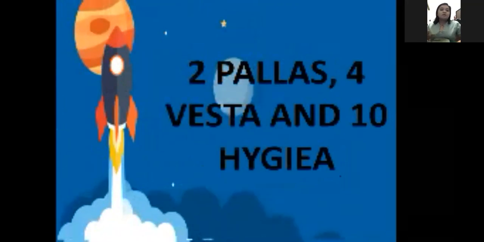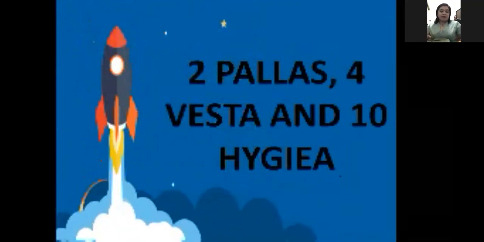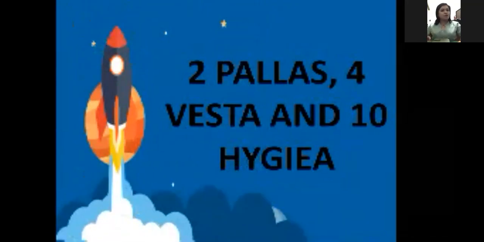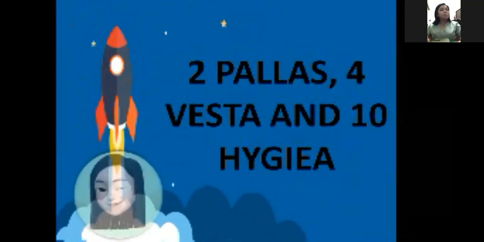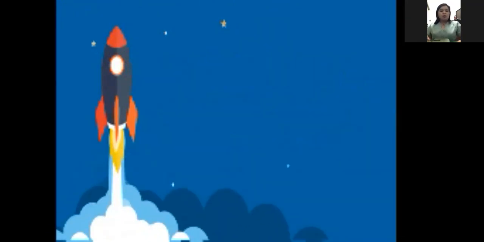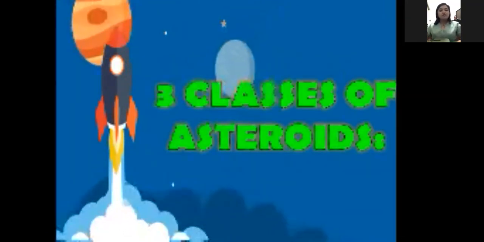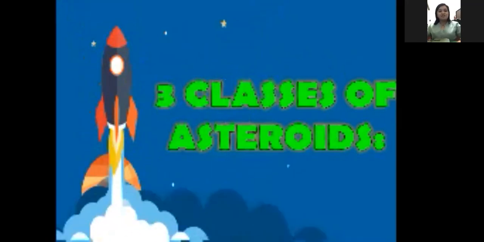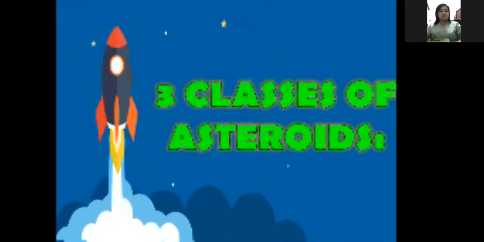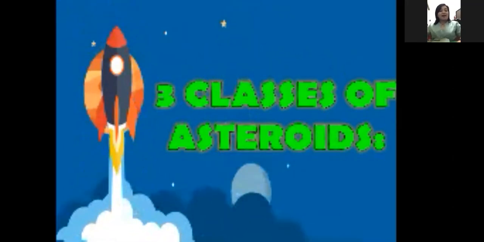There are also other asteroids in the galaxy or in the sky, which are 2 Pallas, 4 Vesta, and 10 Hygiea. But we're not going to focus on them. Then let's go on to the next part. Aside from Ceres, there are also 3 classes of asteroids. These classes pertain to the type of asteroid that we have.